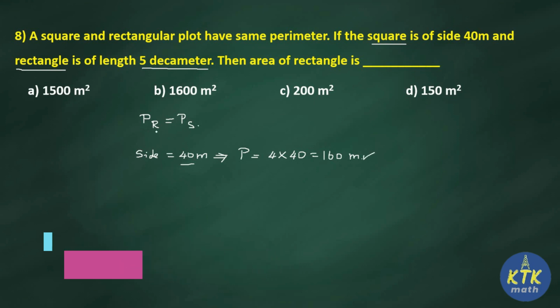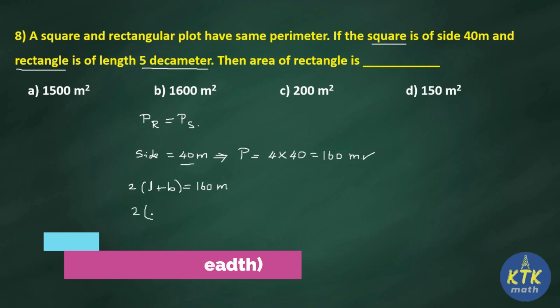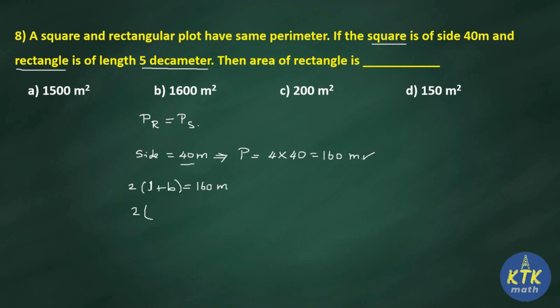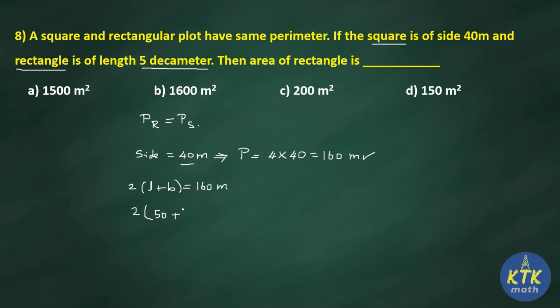We know that perimeter of square is equal to perimeter of rectangle. So what is perimeter of rectangle now? Perimeter of rectangle formula is 2 times (L plus B). So how much is 2 times (L plus B)? 160 meter. Now check the question. In question they gave length already, 5 decameter. But here we have perimeter in terms of meter only. So 1 decameter is 10, so 5 decameter is 50. Very good. So 2 times (50 plus B) is equal to 160.